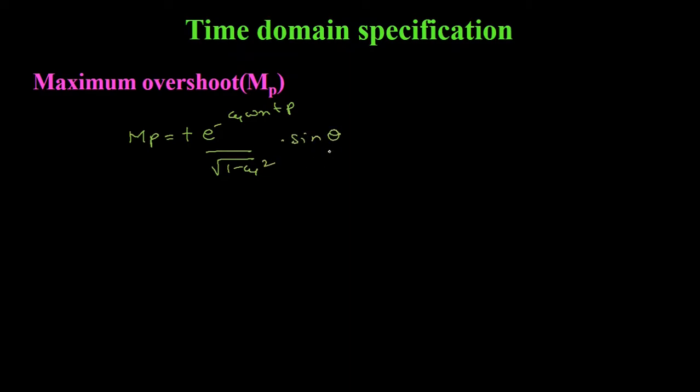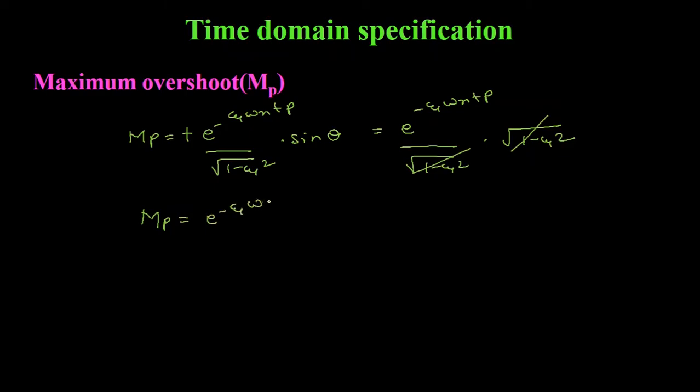Now we know that sine theta is equal to under root 1 minus zeta square. So this will be equal to e to the power minus zeta omega n Tp divided by under root 1 minus zeta square into under root 1 minus zeta square. This under root 1 minus zeta square and this under root 1 minus zeta square will be cancelled out, and MP will be equal to e to the power minus zeta omega n Tp. Now we will put the formula for Tp.